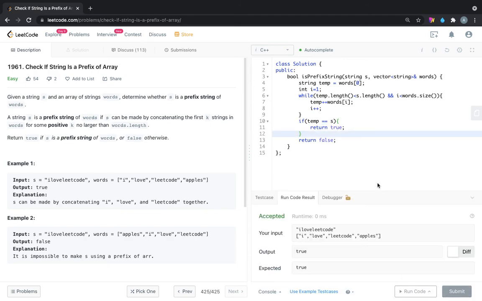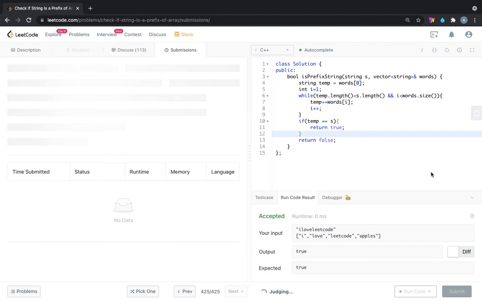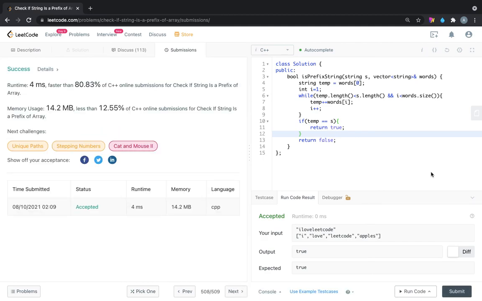So let's run this code. Yeah, so it passed for the one test case. Yeah, let's run for all the test cases. Yeah, so this is accepted.